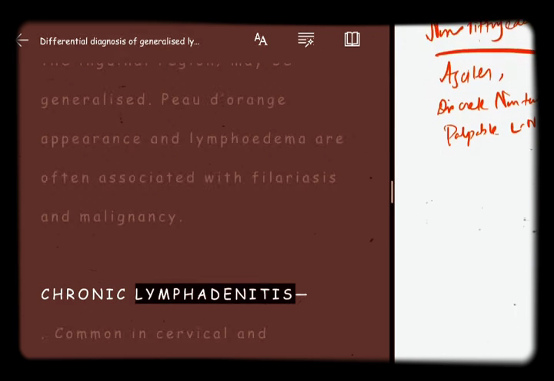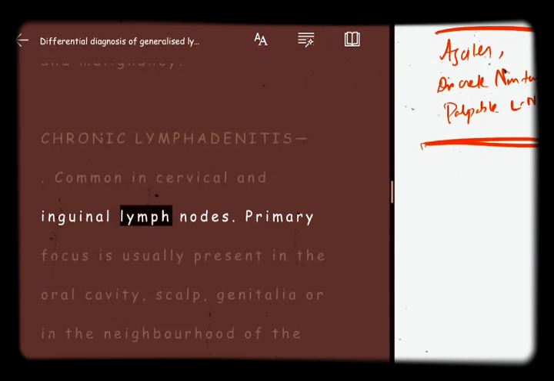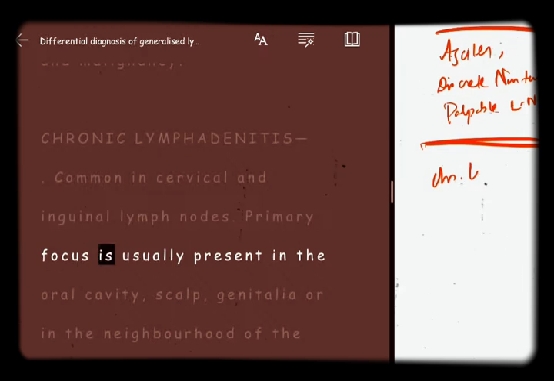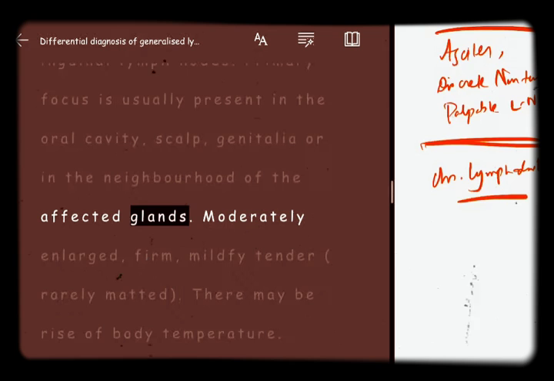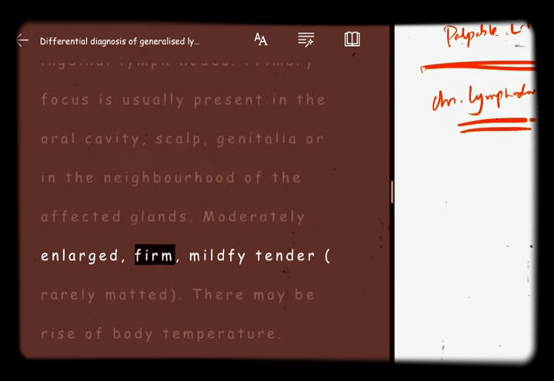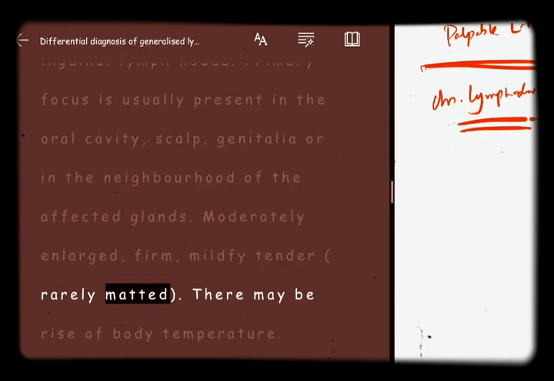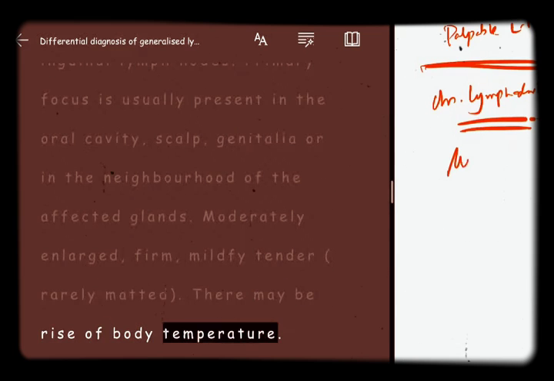Chronic lymphadenitis. Common in cervical and inguinal lymph nodes. Primary focus is usually present in the oral cavity, scalp, genitalia, or in the neighborhood of the affected glands. Moderately enlarged, firm, mildly tender, rarely matted. There may be rise of body temperature.